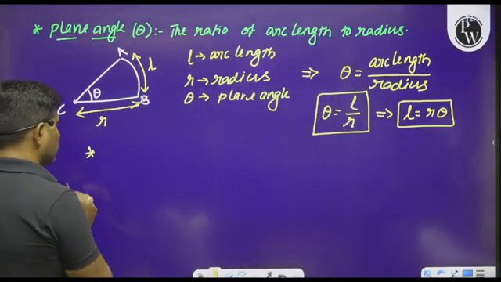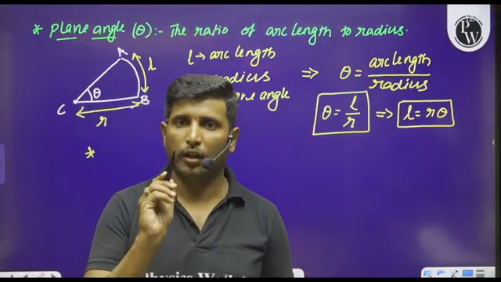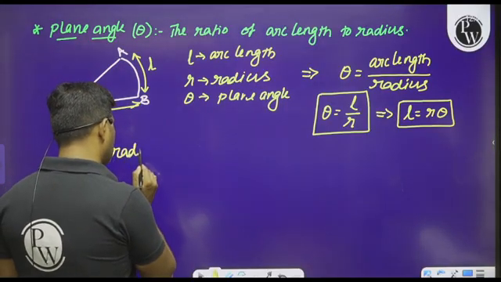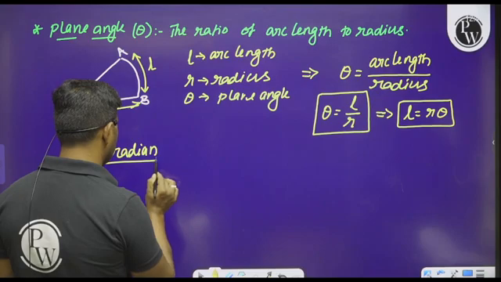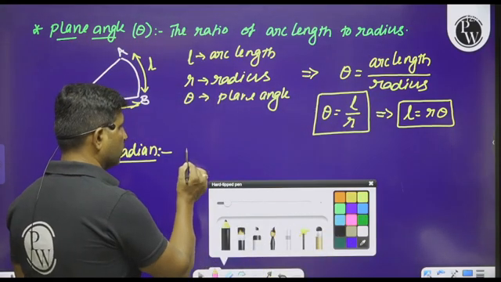Please observe this. What is the unit of this plane angle? As we discussed, it is measured in the unit of radian. So how can we define 1 radian? Please observe this definition of radian.